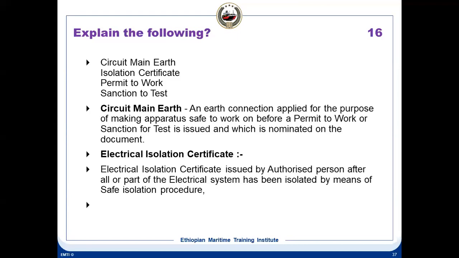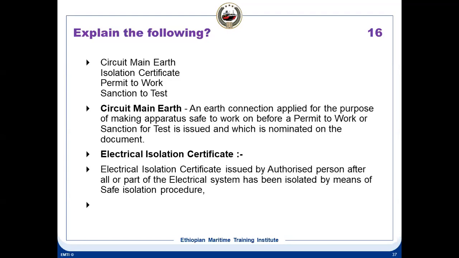Circuit main earth means whenever you want to work on any equipment, the first part is to isolate the power, apply the earth, connect to the earth. The whole purpose of connecting with the earth is that any residual voltage in the circuit has to be drained to the earth, or you have to make it to the earth potential.